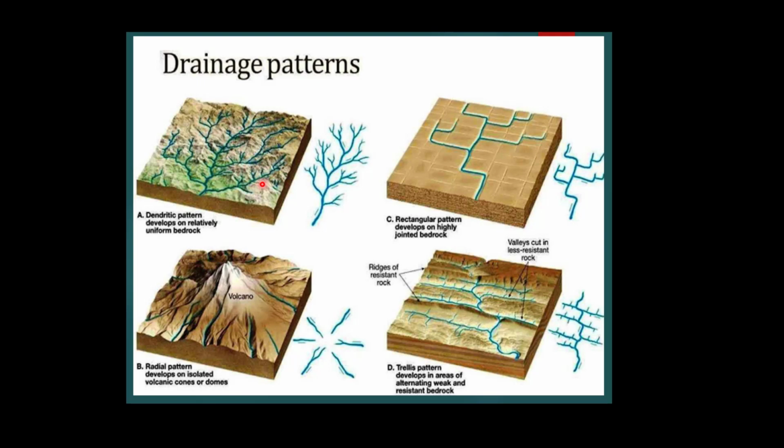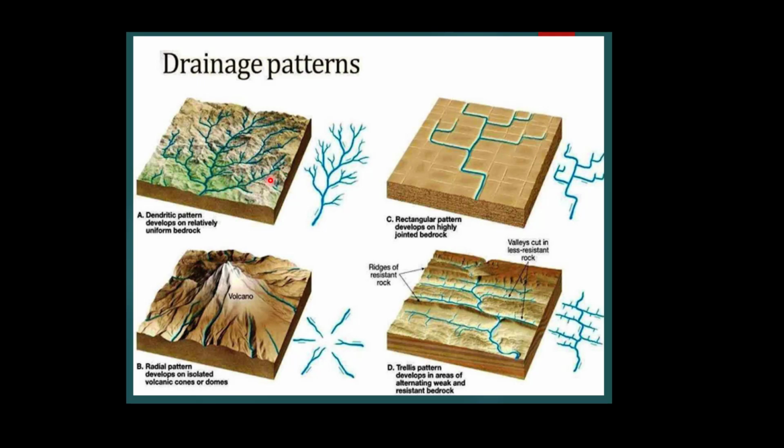The stream with its tributaries resembles the branches of a tree. You can see this looks like the branches of a tree. That's why the name dendritic is given to this kind of pattern.